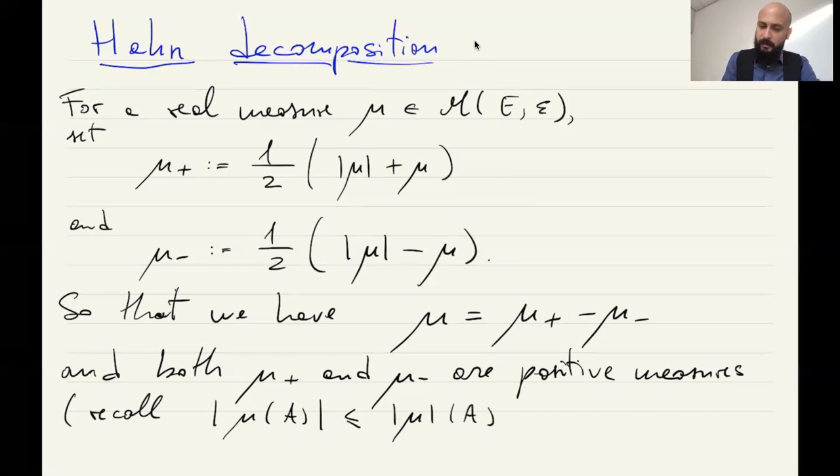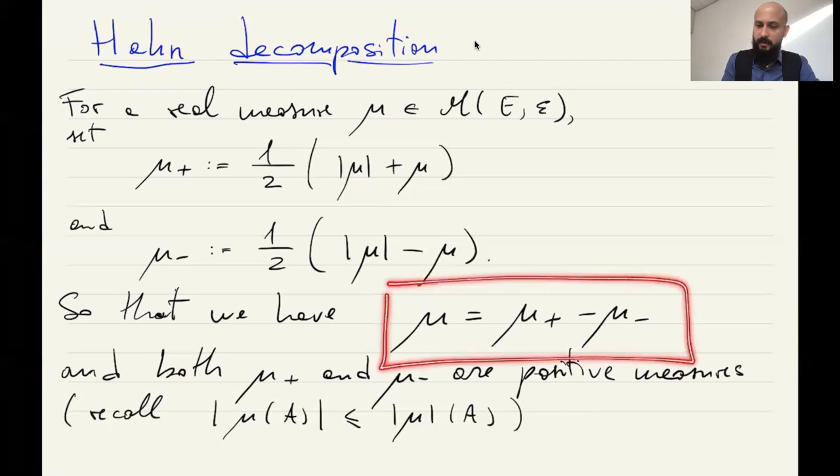So which means that this number is always bigger than this, and this number is always bigger than this, applied to any set A. Okay, so these functions are valued in the non-negative numbers. Now what is interesting about having a decomposition like this is that we can define the integration with respect to mu as just the difference of the integration with respect to positive measures.